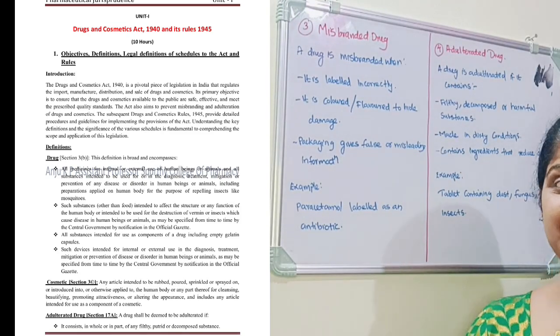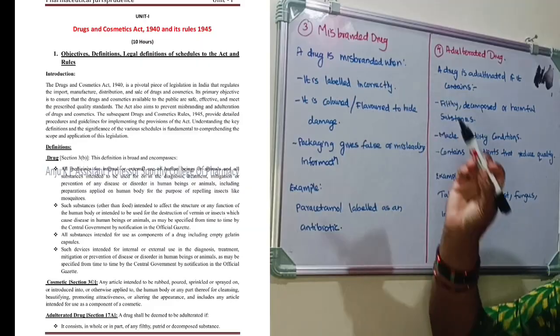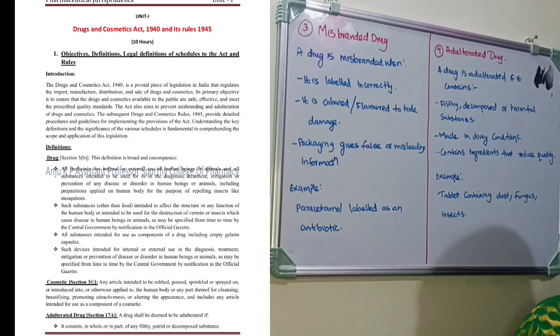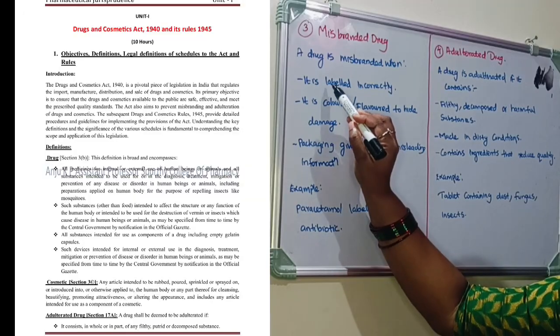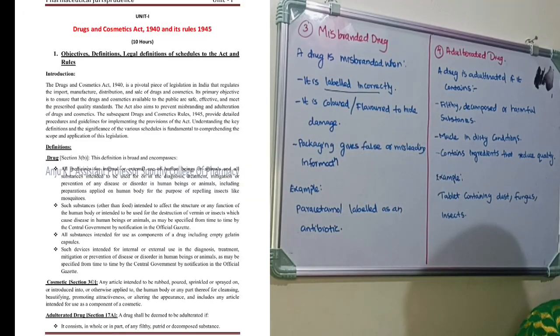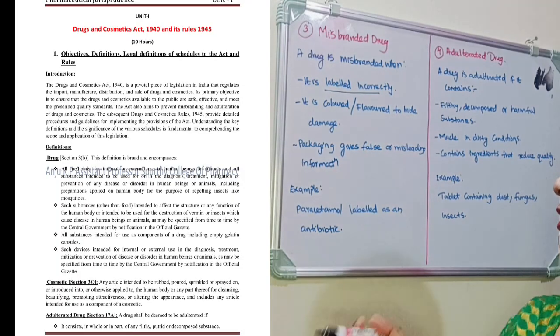Next we will see misbranded drug and adulterated drug. When we are talking about a misbranded drug, a drug is misbranded when it is labeled incorrectly. If the labeling is incorrect, we can say it's misbranded.